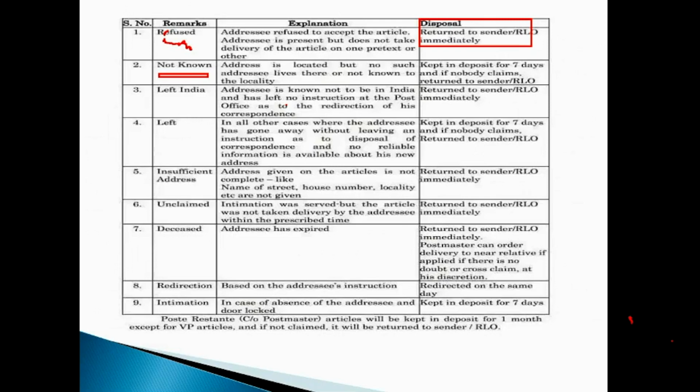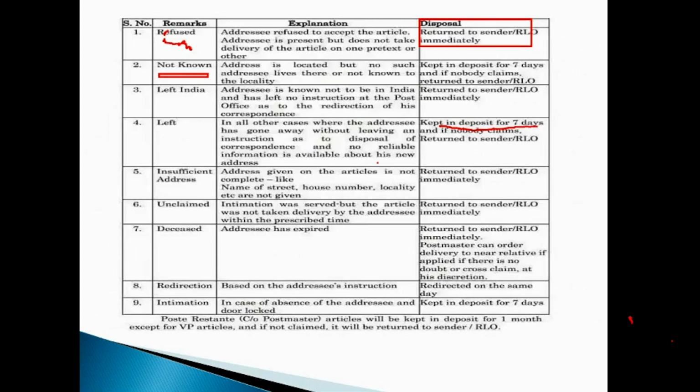In case of a simple remark like left, where the addressee has gone away without leaving any instructions as to the disposal of any correspondence, it will also be kept in deposit for a period of 7 days.